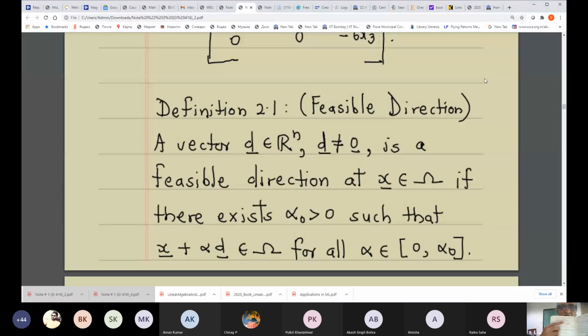But the same thing cannot be said about a point on the boundary of the domain. So you can have a direction which is not feasible, and here is an example. I hope that I have explained this concept now. So let us get started with the proof of the theorem.